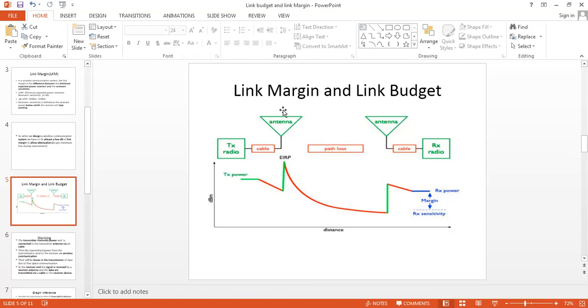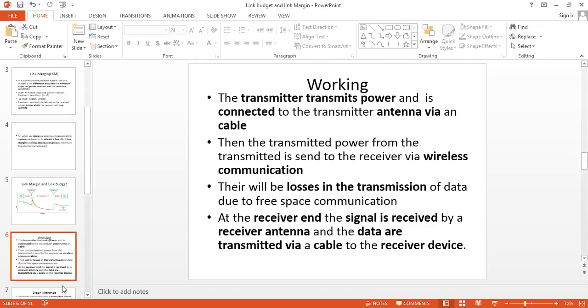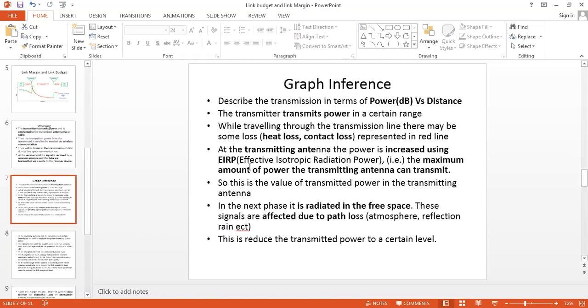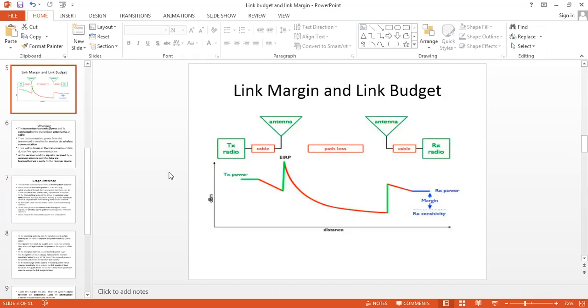Then the antenna will increase its power using EIRP, effective isotropic radiated power. With that, it will increase the power, and then the signal is transmitted wirelessly.